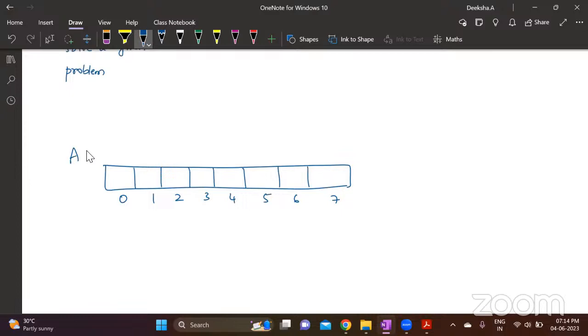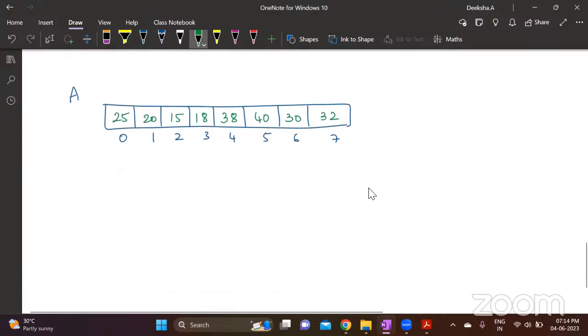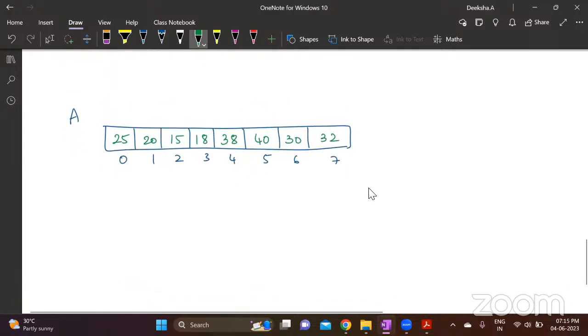Let me take this array as A. We have 8 elements and I will enter some random numbers here: 25, 20, 15, 18, 38, 40, 30 and 32. These are the elements now. To find the least and highest of these, we take one element, assume it as the least and highest, and then keep comparing with all the elements to the right. Whenever you find a lesser element, change it, and whenever you find a greater element, change the respective variable. First, we will find out how to find the maximum element in this.